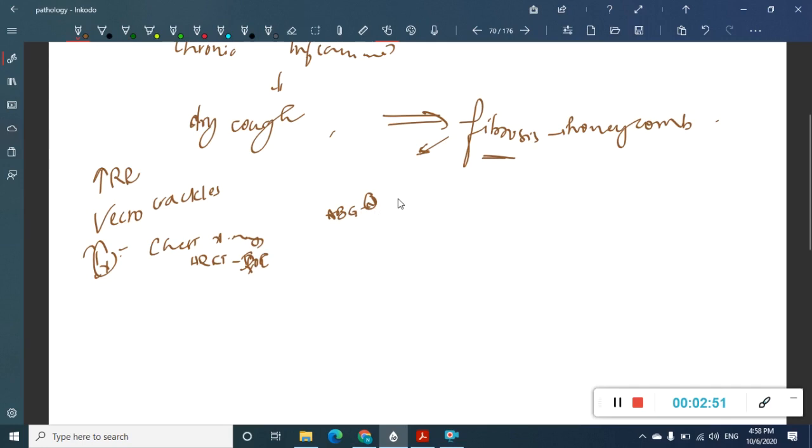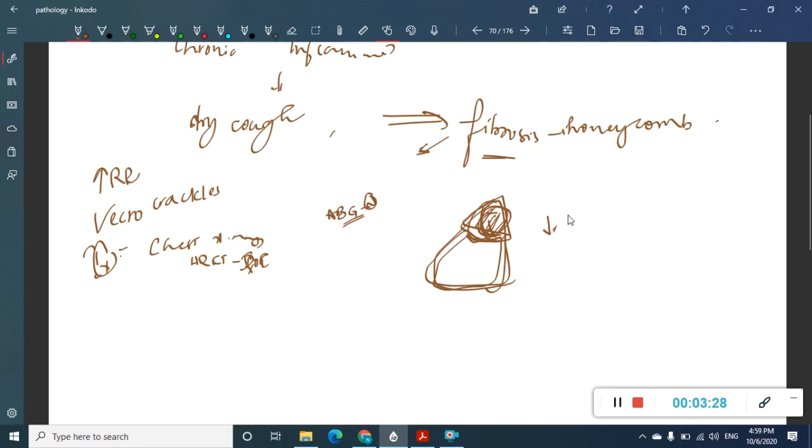The main problem here is that inspiration definitely happens, but the volume of the lung which is used in ventilation and perfusion is decreased. See, if this is the lung, and the upper lobe has been fibrosed or undergone interstitial changes, but the lower lobe is functioning properly, then the ABG is almost normal. But because one part of the lung is not functioning properly, there will be a decrease in the amount of air that is taken in or out.